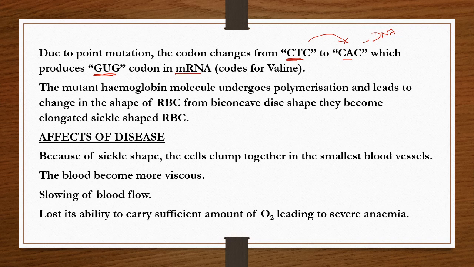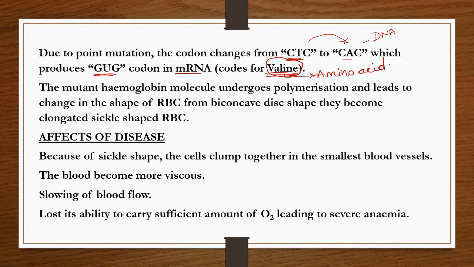So this GUG codon codes for an amino acid. It is valine. It codes for a valine amino acid. So previously, what is there? Glutamic acid is there at the 6th position. Due to this change, at that 6th position, glutamic acid changes to valine.